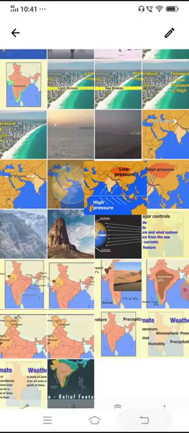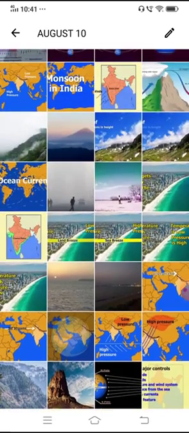Next, land and water relationship. Observe here. If you observe the globe, our earth is three parts covered with water and only one part covered with land. 71% of the area is covered with water and only 29% of the area is covered with land.